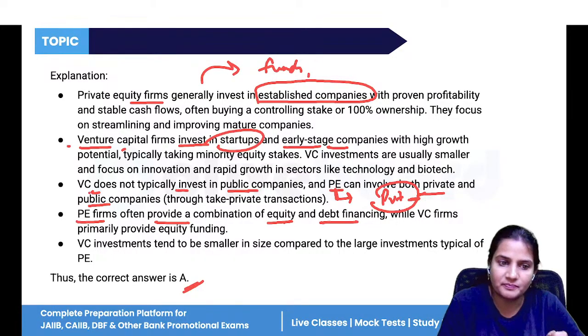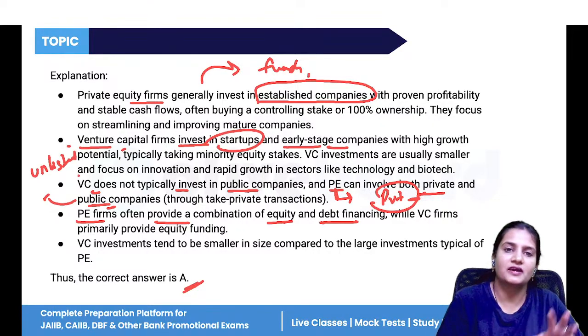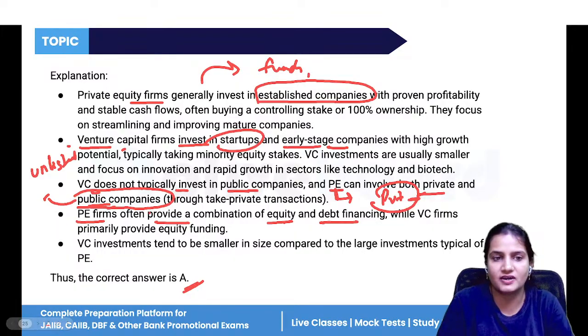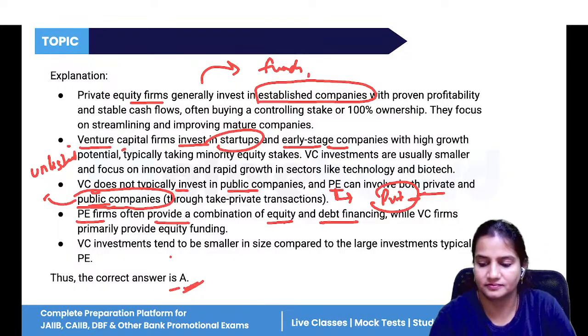Or if there is a public company, then that public company would be unlisted from the stock exchange, then private equity will provide funds. So the public company should not be an entirely public, listed company; it should be an unlisted company. First public companies will be unlisted from the stock exchange, then PE will provide funds to those companies. Otherwise, no. All right. So that is why option A is the correct answer.